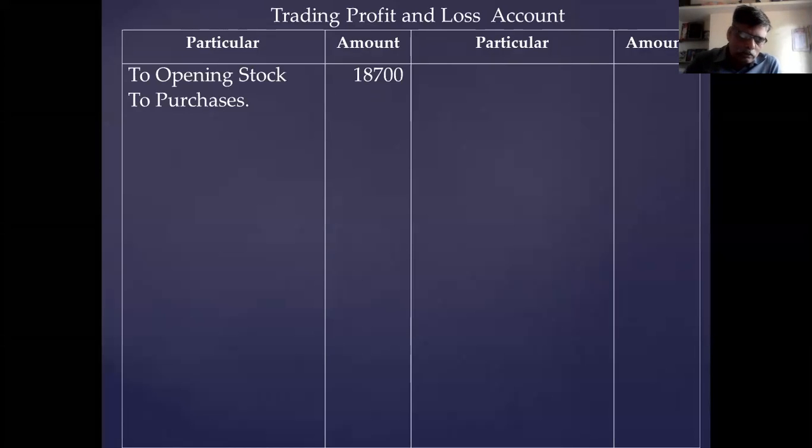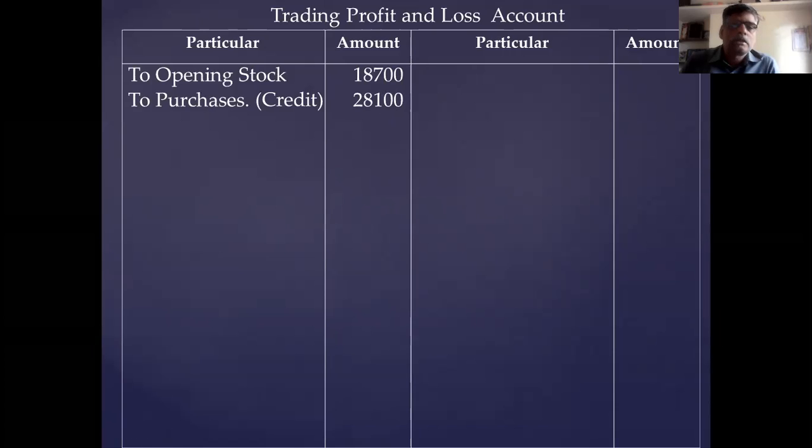In the cash book, there is no purchase. In the cash book, purchase is there, but that is ornament, not the goods. Therefore, only credit purchase is there in the creditor account. You take credit purchase from the creditor account, 28,100.